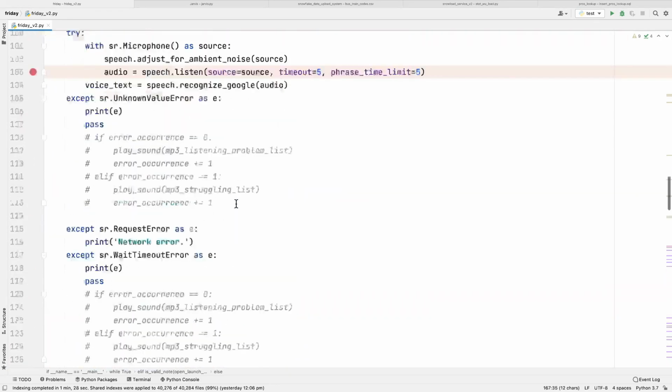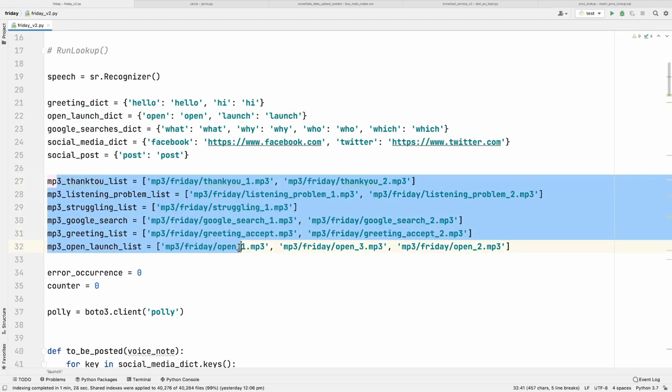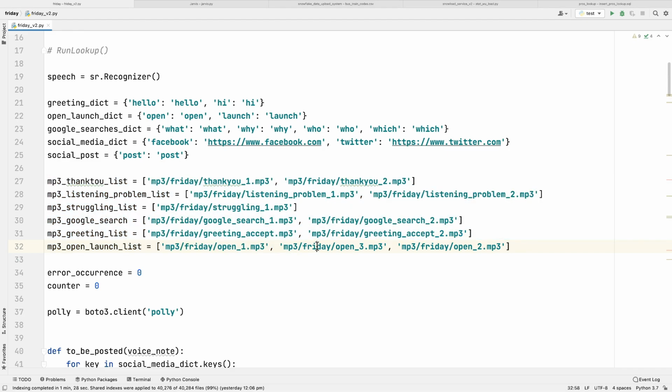So for that I have created a dictionary for greeting, and for opening anything I have created a launch and open dictionary. And here I have used some mp3 for better sound quality. So these are the kind of things which I have implemented in Friday.